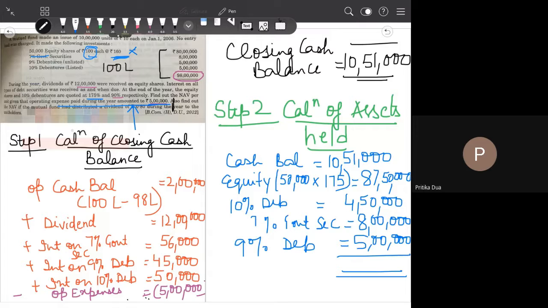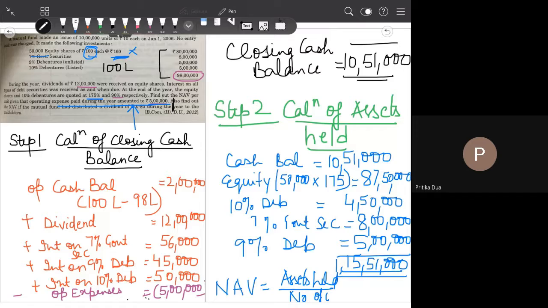So please total it up. 1 crore 15 lakh 51,000. ठीक है? Yes, ma'am. Now you can get the NAV as there are no outstanding liabilities. So assets held by number of units.